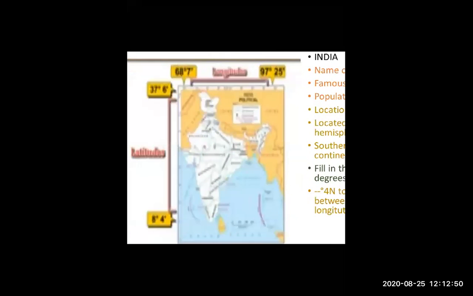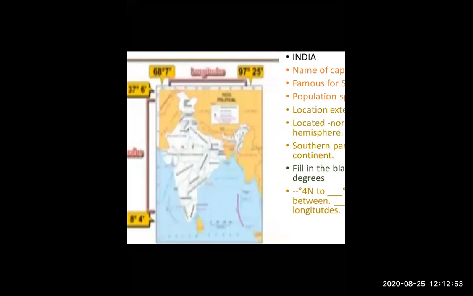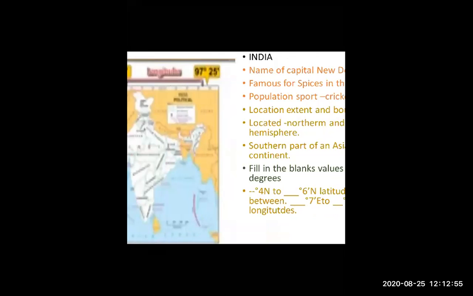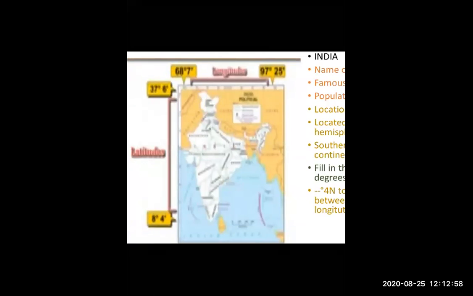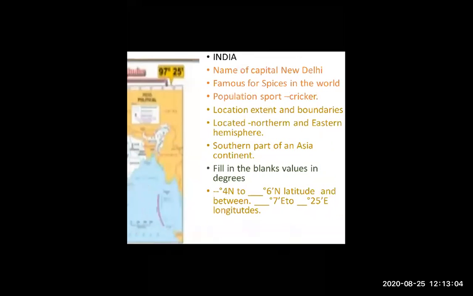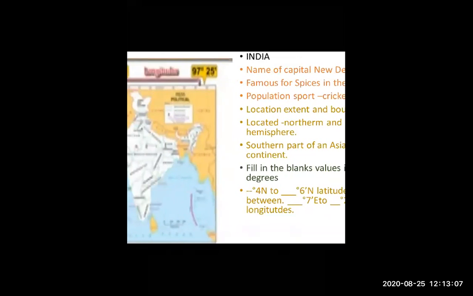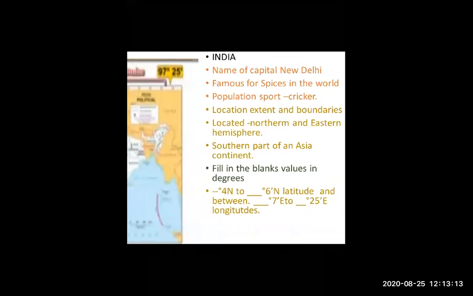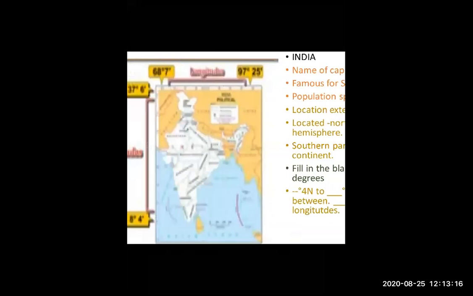As you all know, this country is India, and what is the capital of India, students? Yes, New Delhi. It is also famous for spices. If we are talking about the national sport, tell me, what is the national sport of India? Yes, hockey. But mainly in India the popular sport is cricket. Our national sport is hockey, but mainly the people are playing cricket.